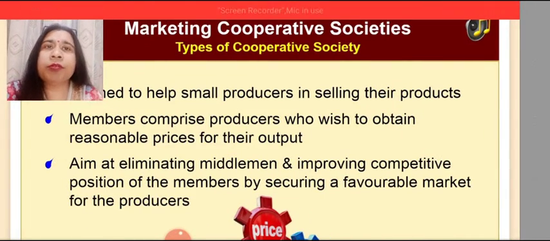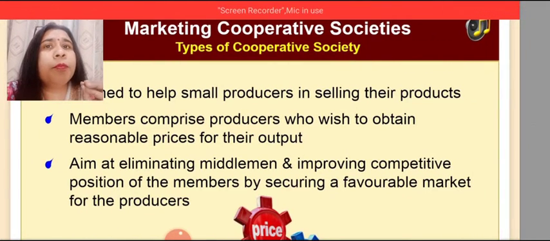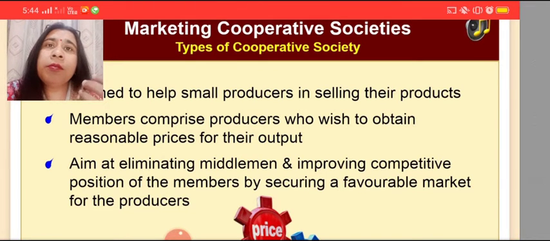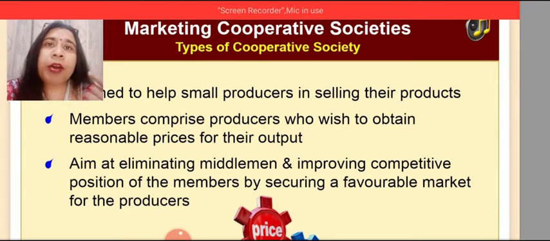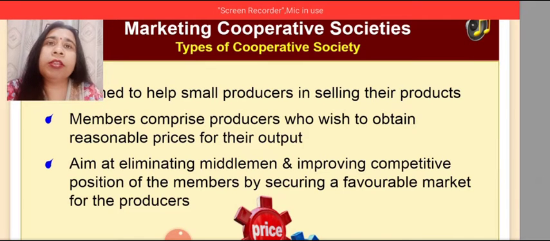Next type of a cooperative society is marketing cooperative society. Such a cooperative society is formed to help the small producers in selling their products. Now, what does selling mean? That is to bring the product in the market for sale, to offer the product, to create a market offering of the product in the market.